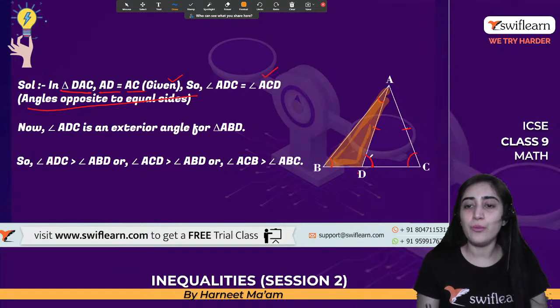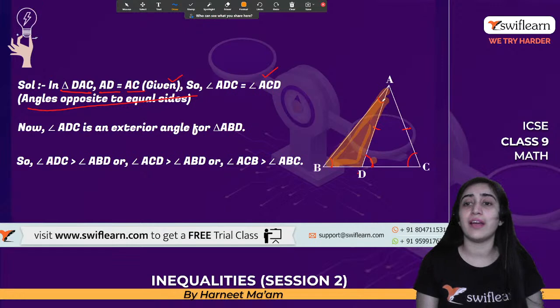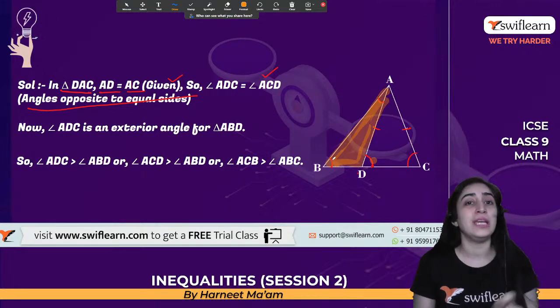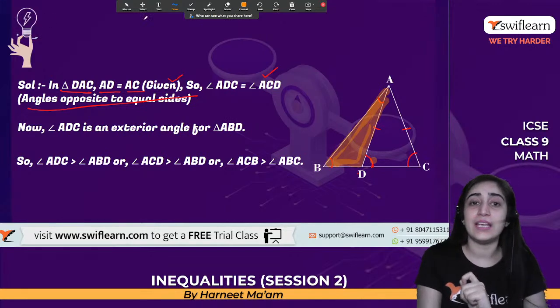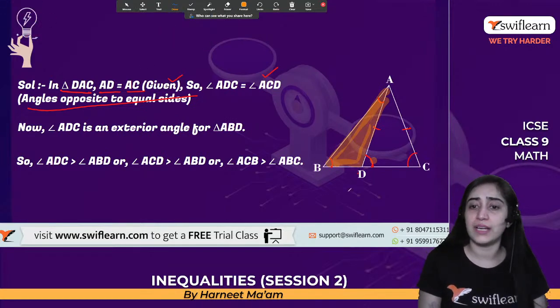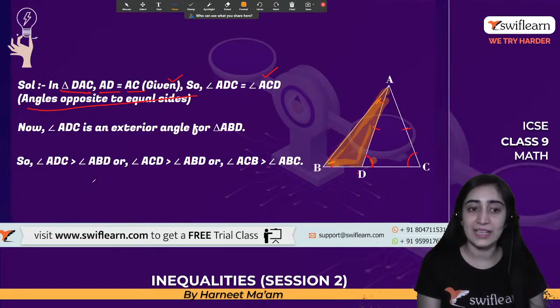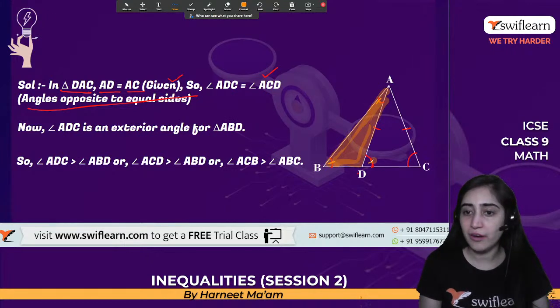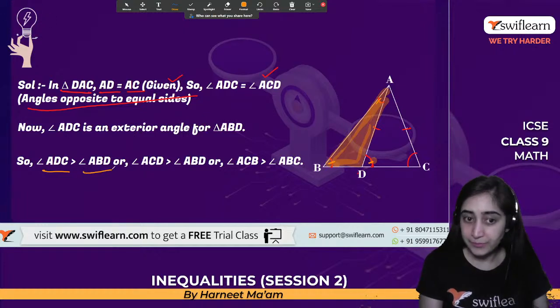This angle we have been talking about is an exterior angle, equal to the sum of the two interior opposite angles. Does that show it will be greater than this angle and greater than this angle? That's what we say: angle ADC, the exterior angle, is greater than the interior angle ABD.